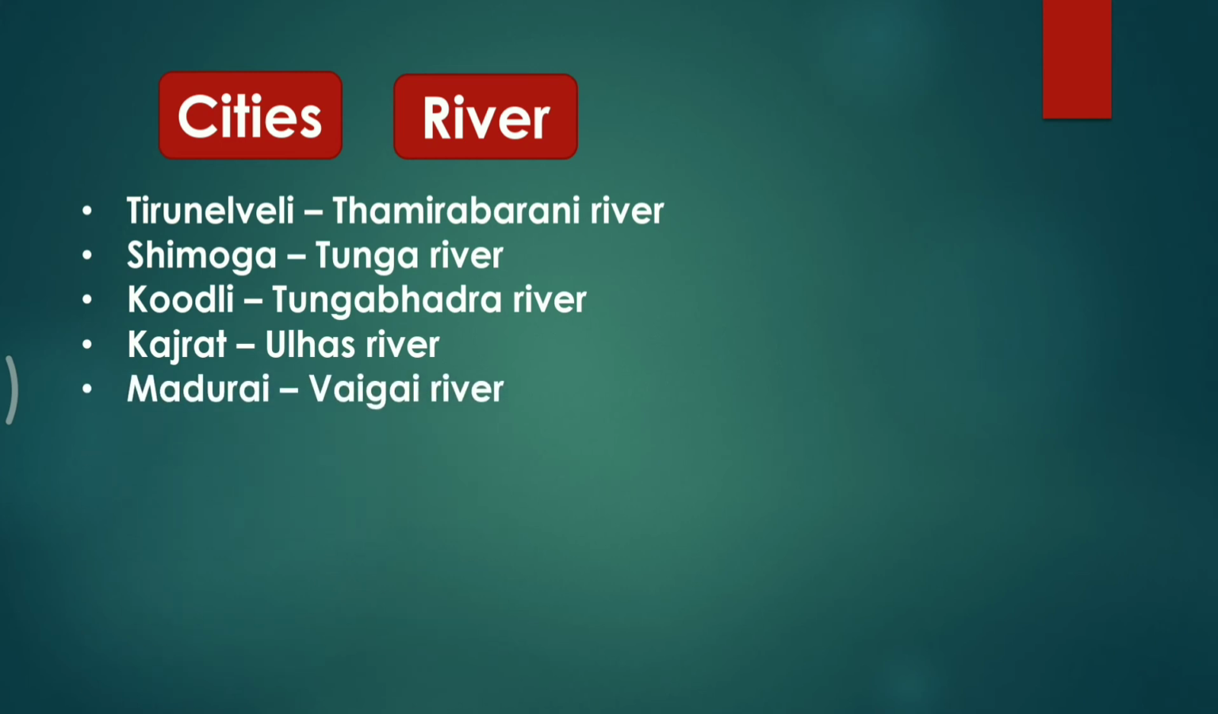Next is Madurai. It is an energetic ancient city on the Vaigai River in the South Indian state of Tamil Nadu. So friends, Madurai, which is a city in Tamil Nadu, is situated on the bank of the Vaigai River. Next is Vadodara. It is the third largest city in the western Indian state of Gujarat, and it is located on the bank of the Vishwamitri River.